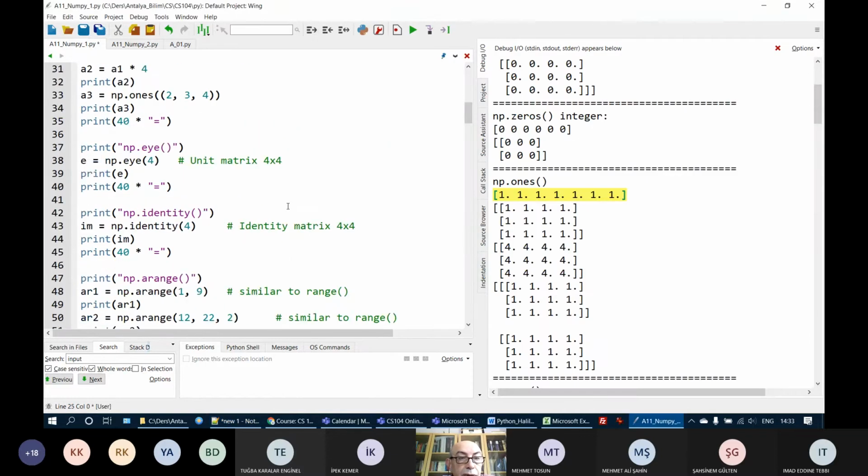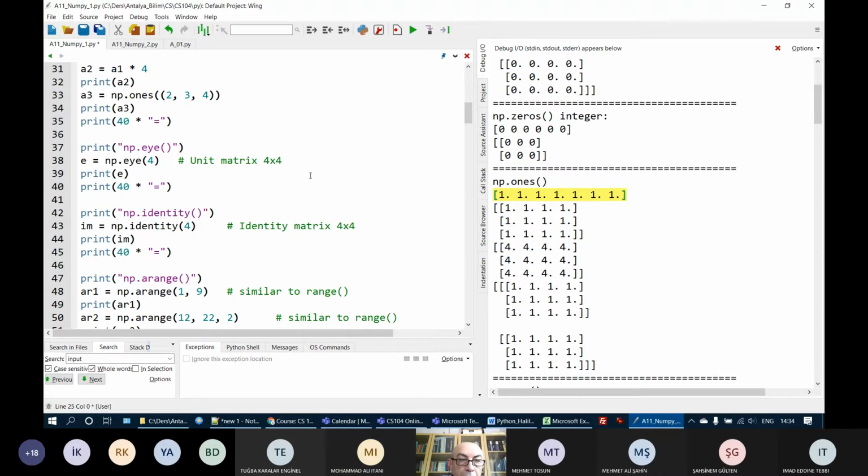Now let's continue. Professor? Yes. If there are two arrays and you want to subtract one from the other, for example, but the dimensions are different, I mean, one has more values. The dimensions must be the same. In order to add, subtract, multiply, divide, or floor divide two arrays, the dimensions must be identical. If the dimensions are not equal, then you will get an error. Thank you. Okay.